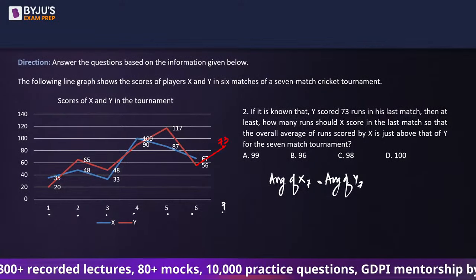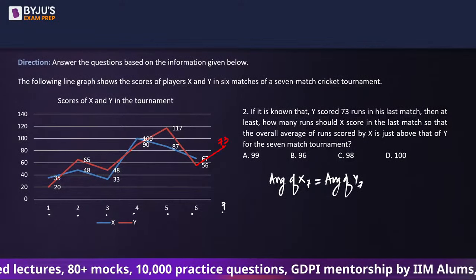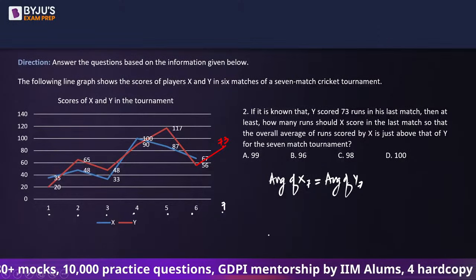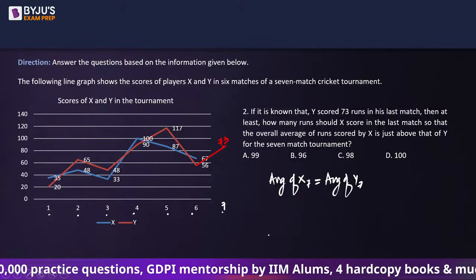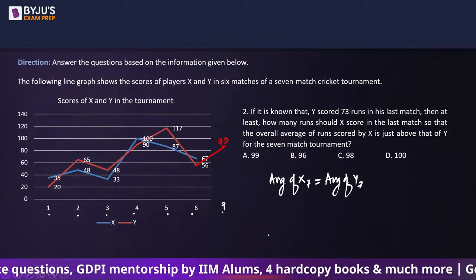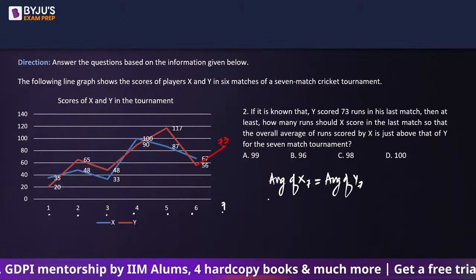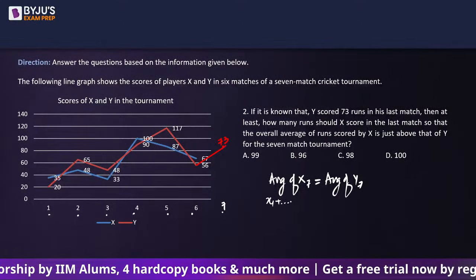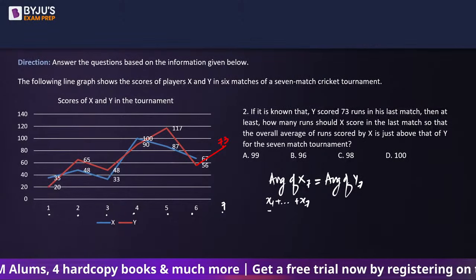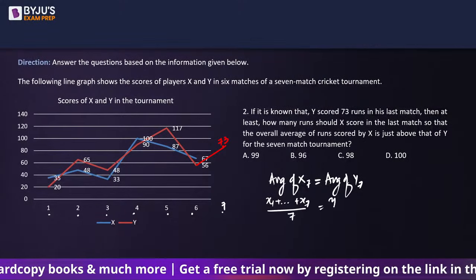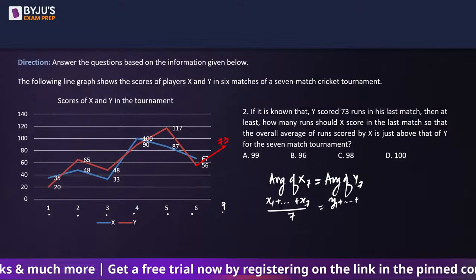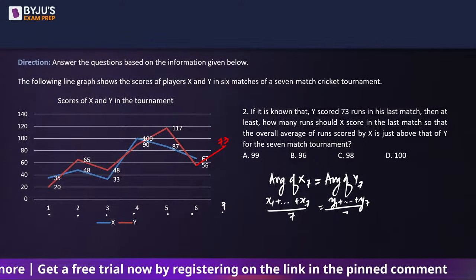So let's take the extreme case, when will it be equal? If it is going to be equal at some value, then X needs one run more than that. If we try to calculate this, this is going to be the sum of x1 to x7 divided by 7, and this is going to be Y's score in all the 7 matches divided by 7. That's how we calculate the average.